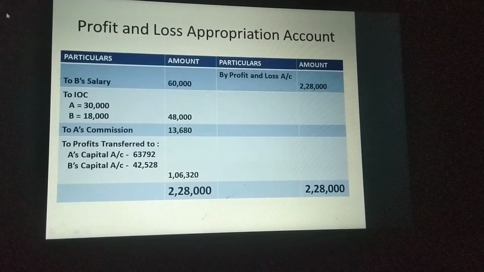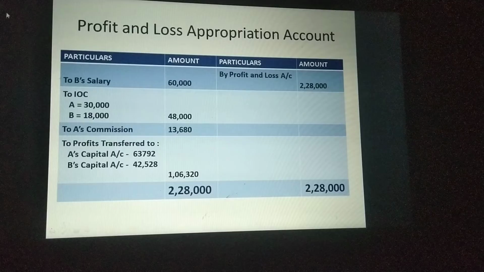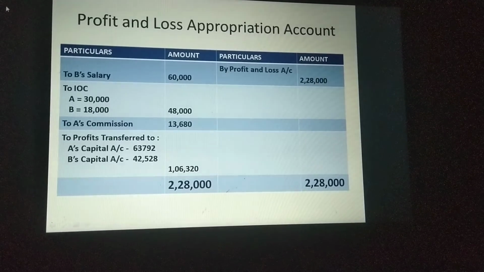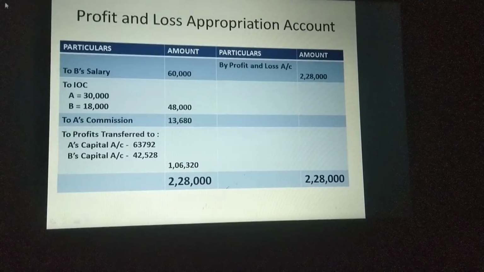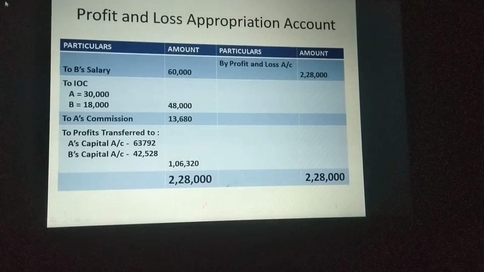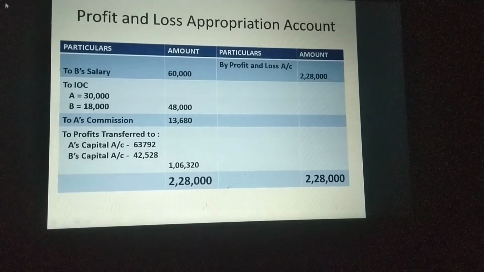So partners related items are B's salary 60,000 we put. Interest on capital we already calculated 30,000, 18,000. A and B 48,000. Then A's commission also we calculated 13,680. See here all items are related to the partners, and one more item can be there, that is reserve.